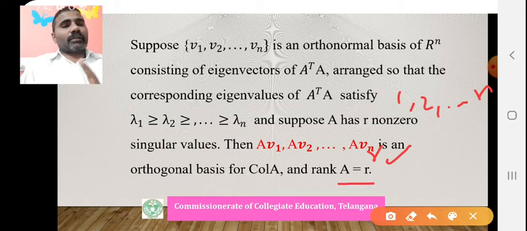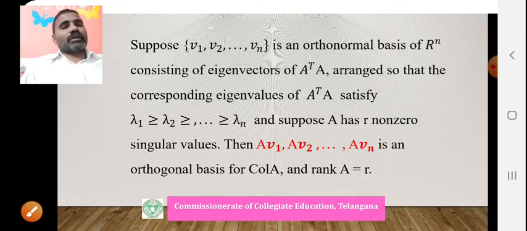That means if V1, V2, up to Vn is an orthonormal basis of R^n, consisting of orthonormal eigenvectors of A transpose A, in which we arrange lambda 1, lambda 2 in decreasing order, and r singular values are not zero, then the vectors AV1, AV2, up to AVr form an orthonormal basis for the column space of A, and the rank of A equals r. This is a very, very important observation.